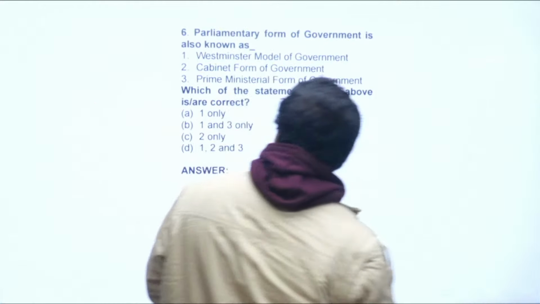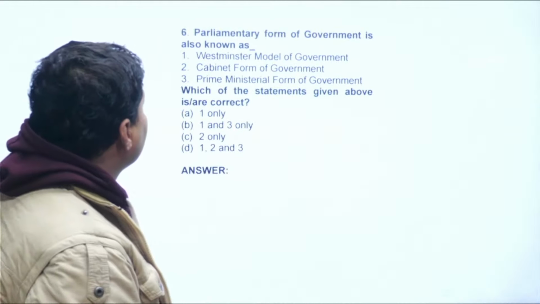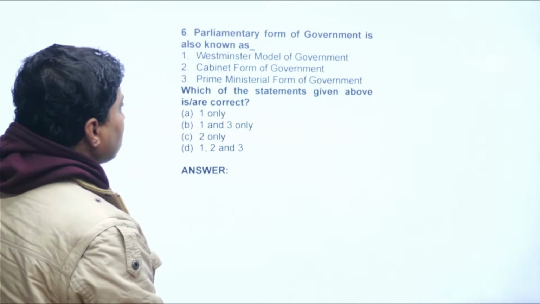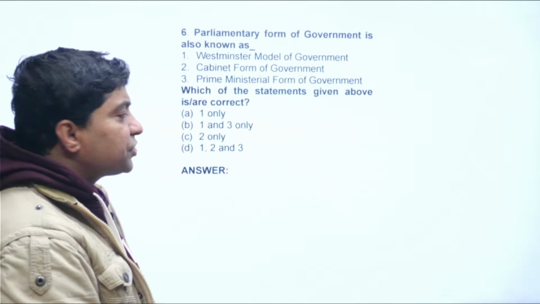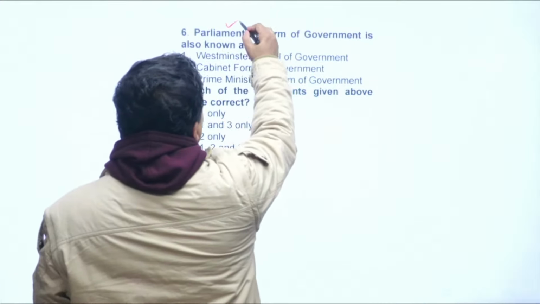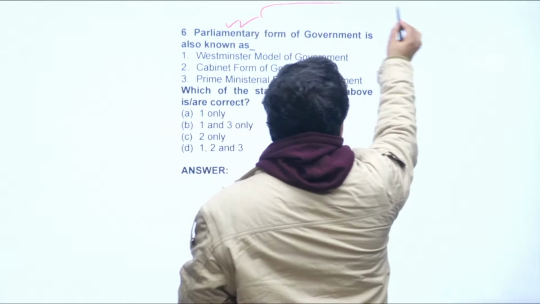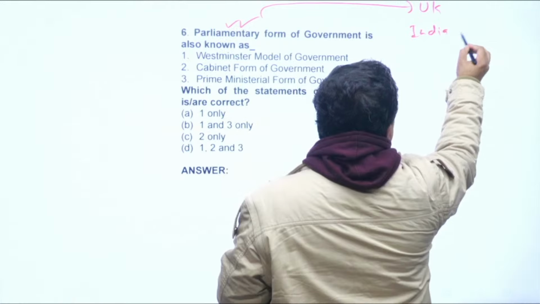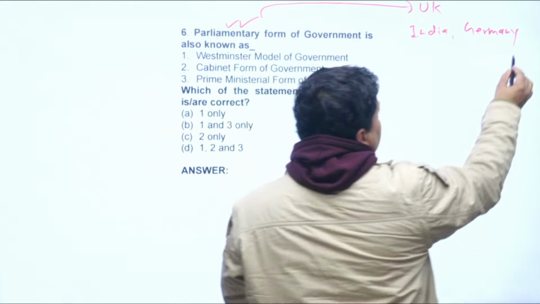Now let me talk about the next question. Parliamentary form of government is known as the Westminster model of government, cabinet form of government, prime ministerial form of government. Look at the parliamentary form of government. The parliamentary form of government is very popular in UK, India, Germany, right?